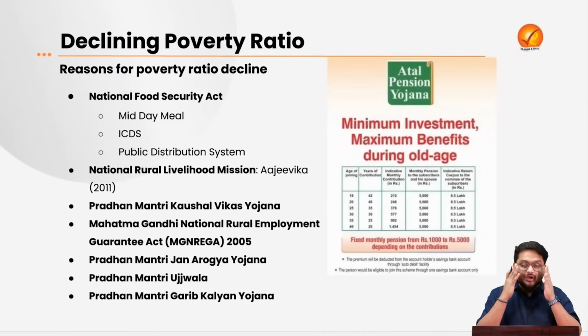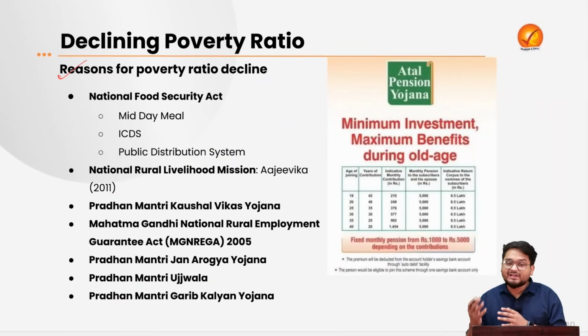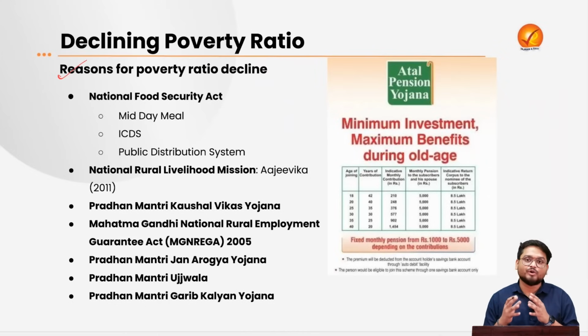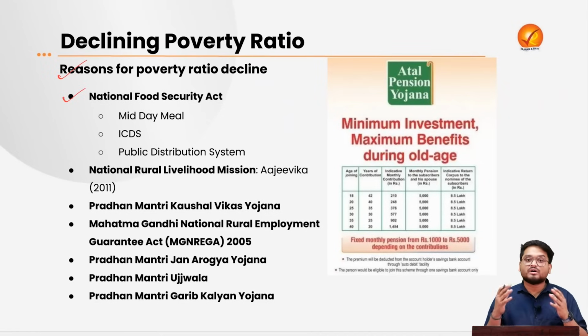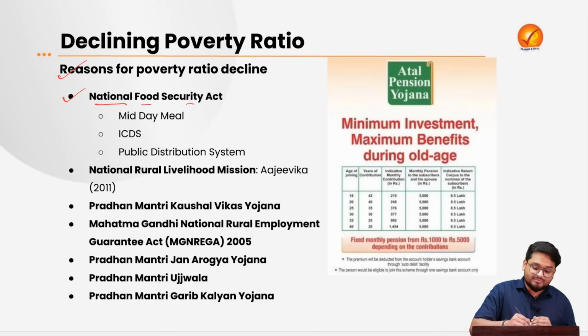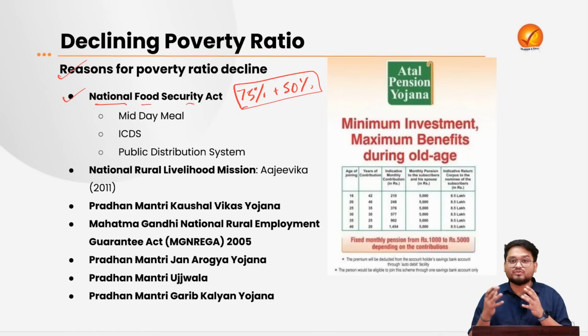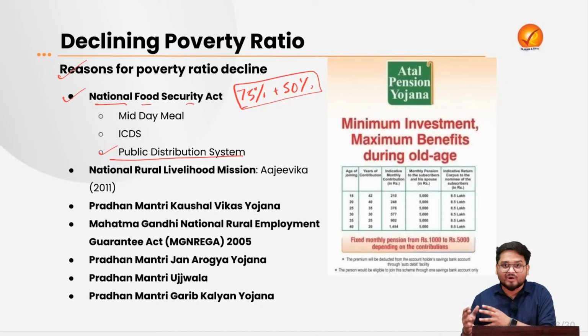Now here, we have to see in the context of the reasons what actually led to the decrease in the overall poverty level. The government has a large program known as the National Food Security Act, which provides 75% of the rural population and 50% of the urban population subsidized food grains. And these food grains are available at the public distribution system ration shops, right?